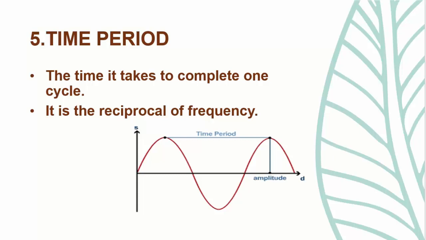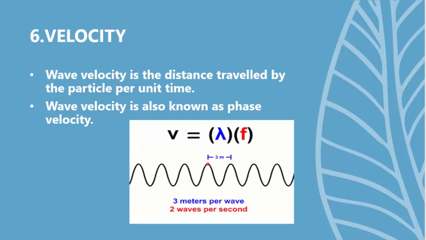The next characteristic is wave velocity or simply velocity. Wave velocity is the distance traveled by the particle per unit time in a particular direction. So, dear students, wave velocity is a vector quantity.